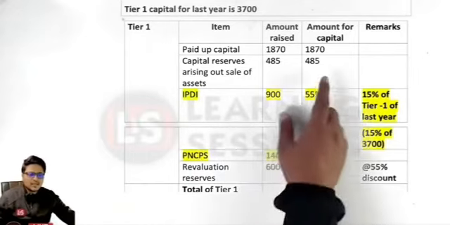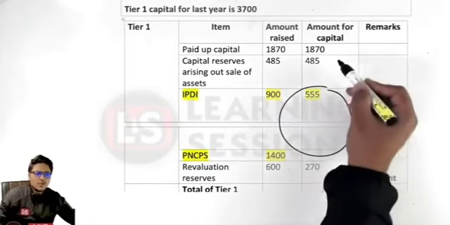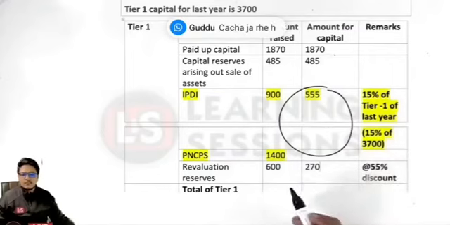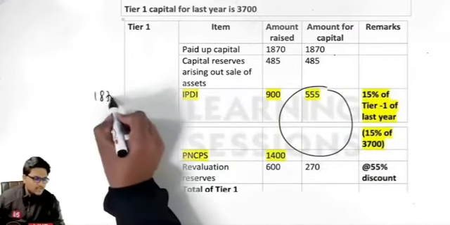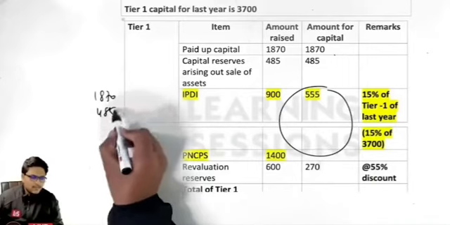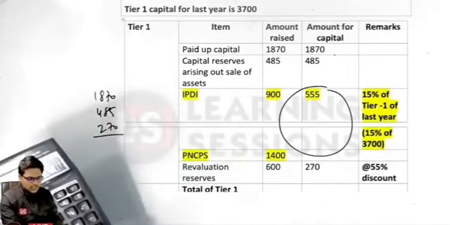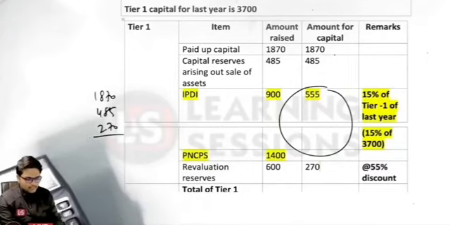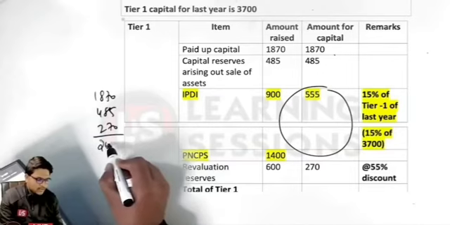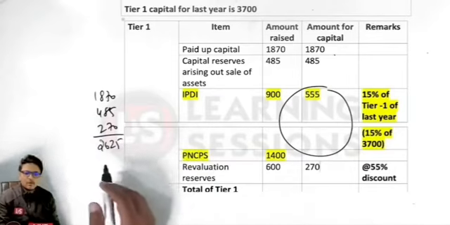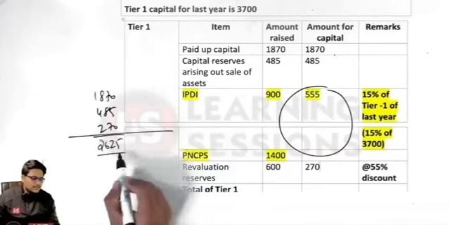And let us have a look at excluding these two components. Excluding these two components, the total of these must be forming 60% part. It means 1870 plus 485 plus 270 must be forming 60% part. So what is the total? It is 270 plus 485 plus 1870. The total comes out to be 2625. And 2625 is forming what percentage? It is forming 60%.